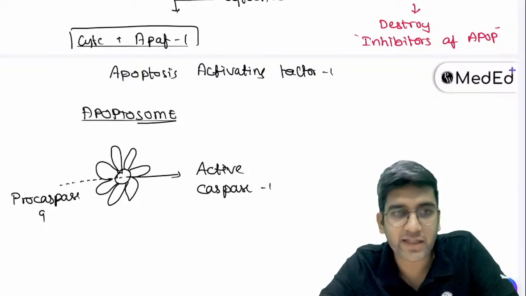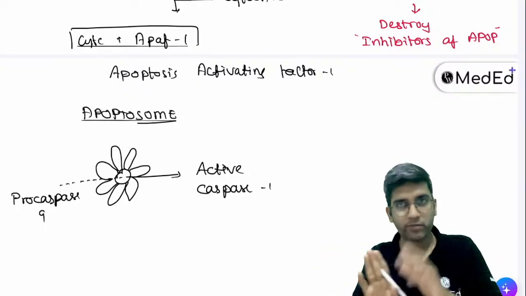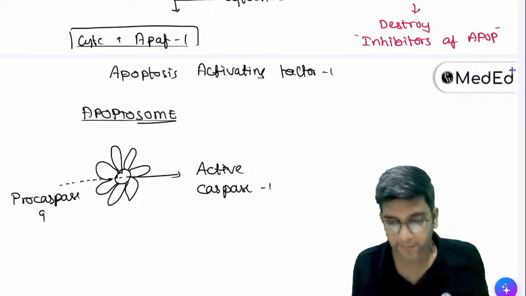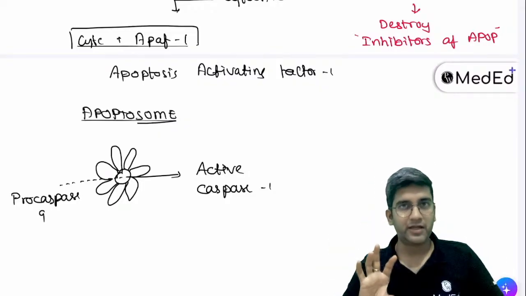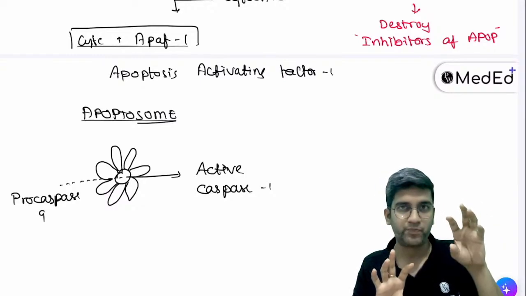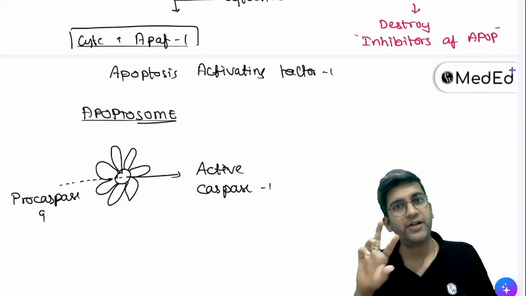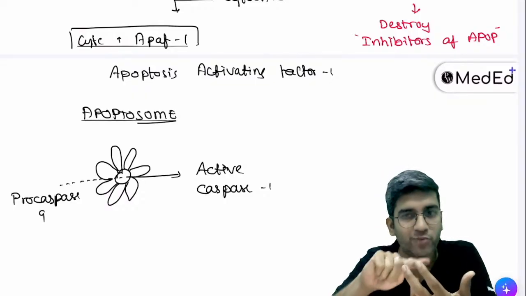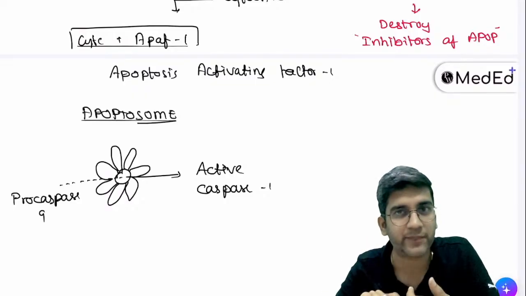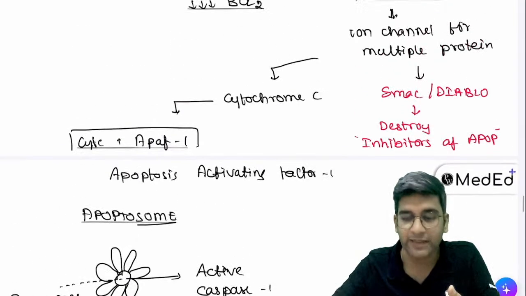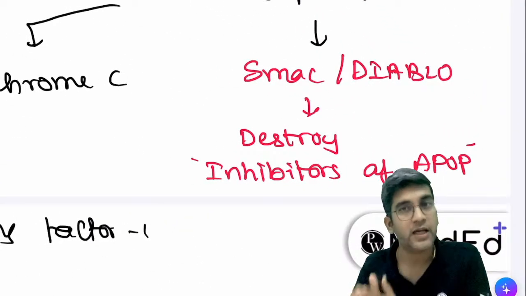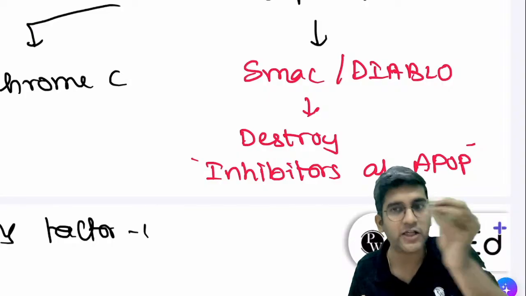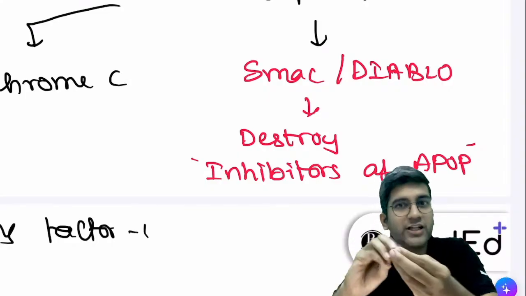Though it's less significant, let's read that also. Fine. I have a normal cell, right? Whoever has doubts on SMAC and Diablo, answer these questions so it's easy to understand. A normal living cell, I already have a check mechanism of BCL2. Is it okay for me to have one more check mechanism? Because due to some trauma, if cytochrome C comes outside, I should not kill the cell, right? So that check mechanism is inhibitors of apoptosis, or IAP. This is there in the cytoplasm of every cell. Just a second check mechanism. If something comes out by default, I'll destroy them.